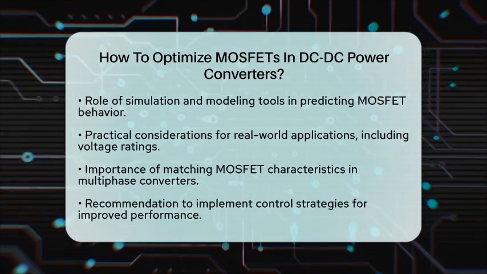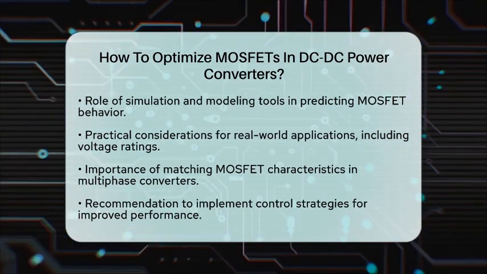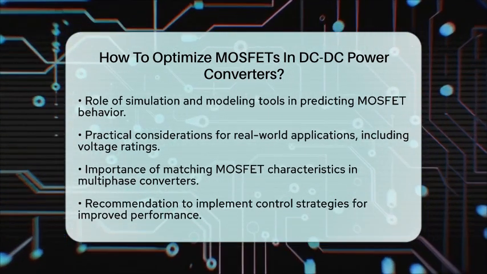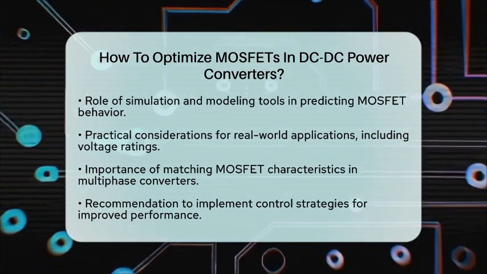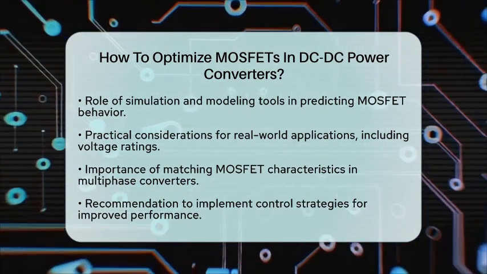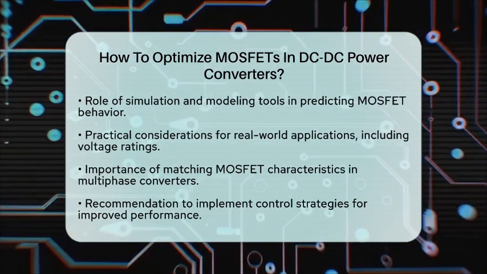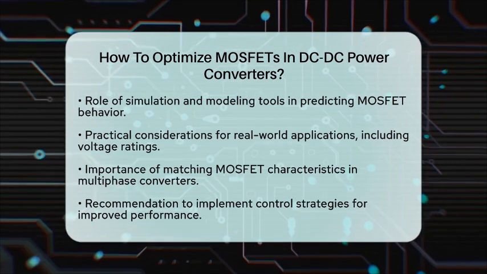In summary, optimizing MOSFETs in direct current to direct current converters involves a careful balance of conduction and switching losses. By applying systematic selection methods, optimizing gate drive design, and managing thermal conditions, you can achieve improved efficiency and reliability in your power converters.